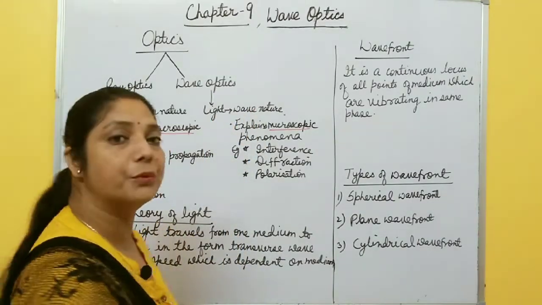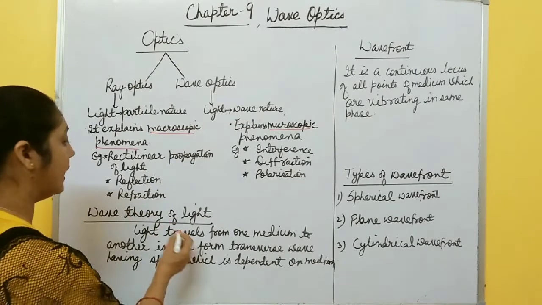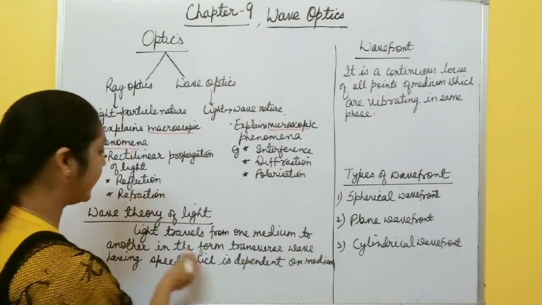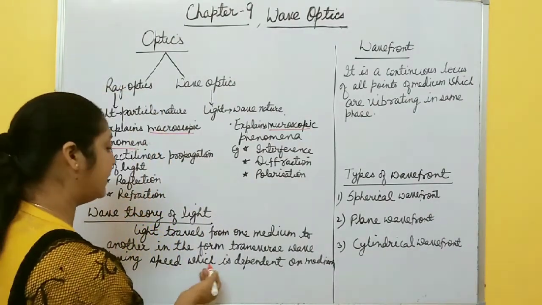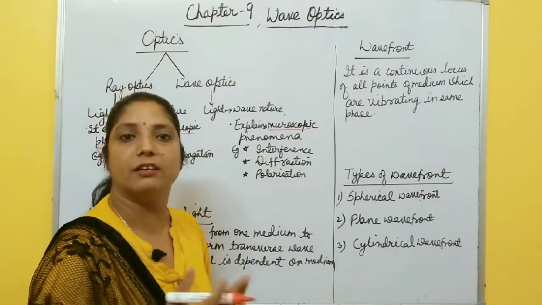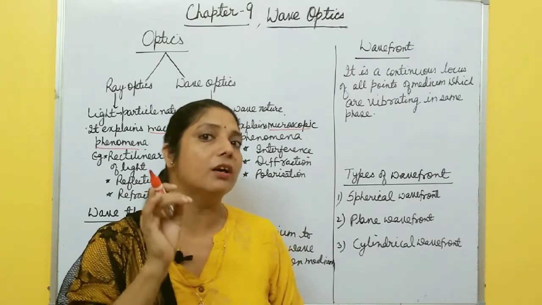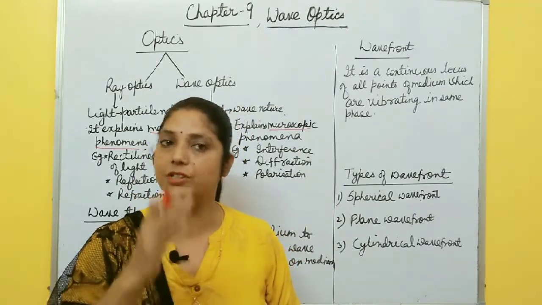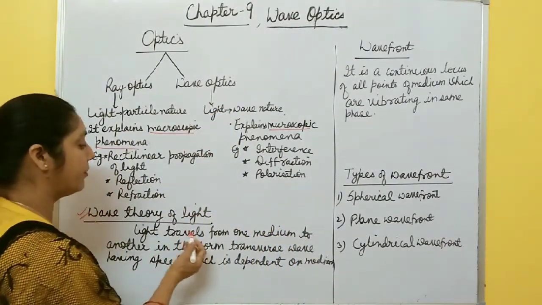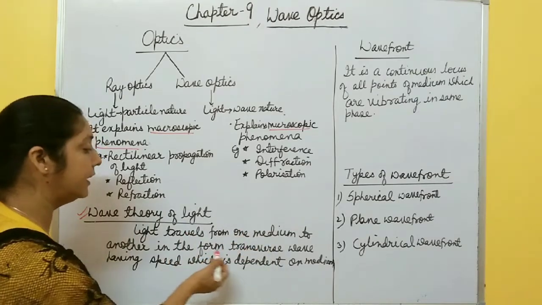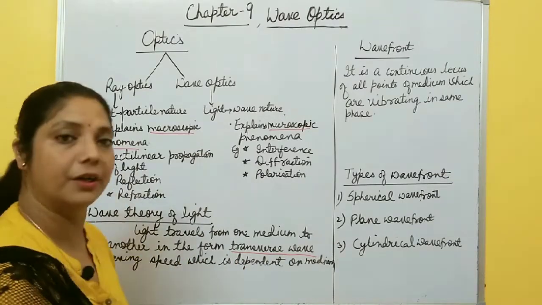This was first proved by Huygens. According to Huygens wave theory, light travels from one medium to another medium in the form of a transverse wave having a speed which is dependent on the medium. Speed of light changes when it travels from one medium to another medium. So the speed of the wave depends on the medium in which the light is traveling.